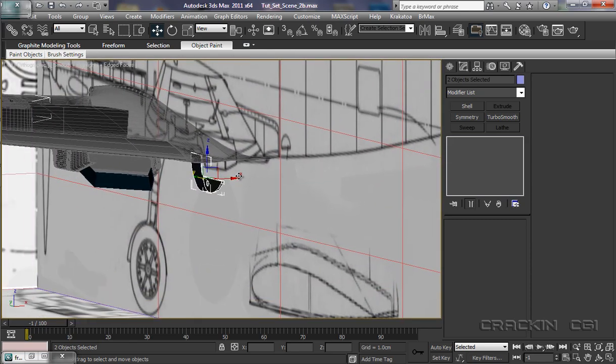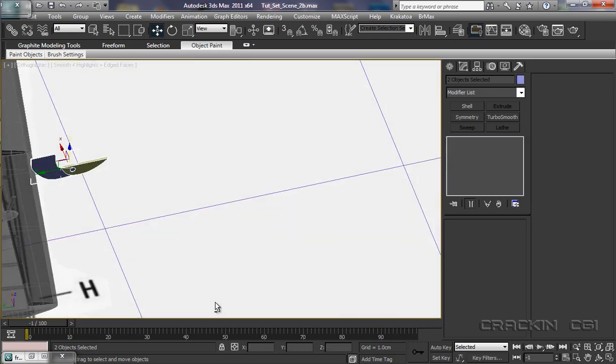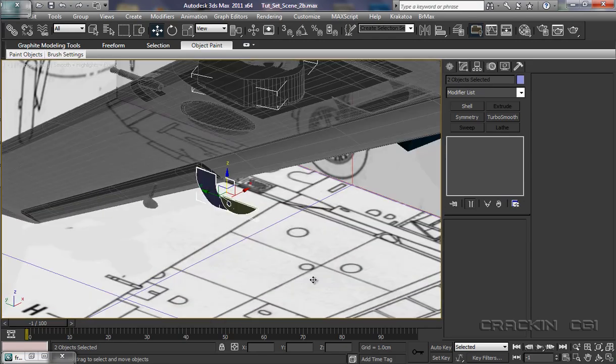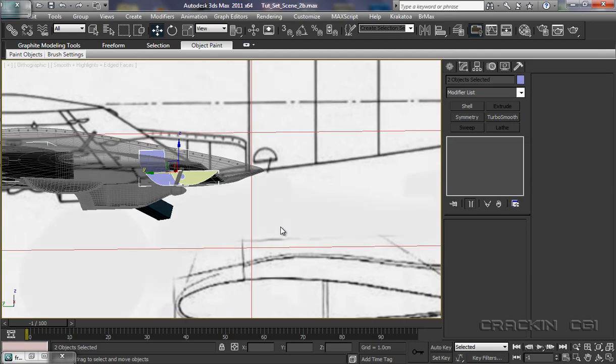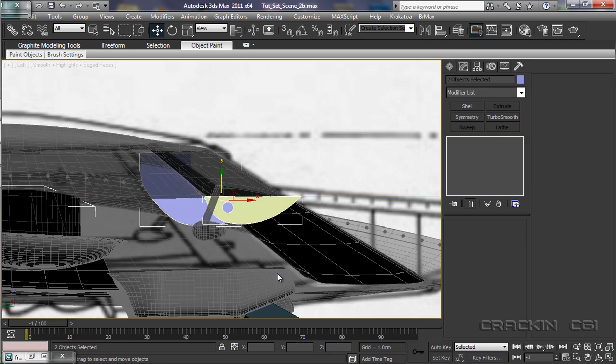Zoom in, bring them across, get them in position. That's about right there. Move them across. Once we've got them round about there, we can then go left, zoom, pull back a little bit, up to our scale tool, and we've got them both selected so we can scale them both down.